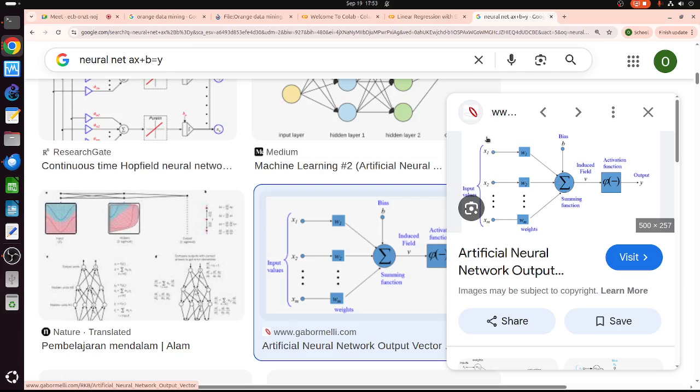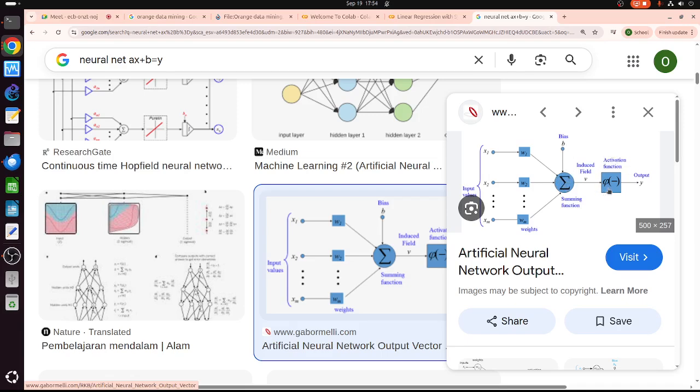So basically, this is X, this is W. W times X goes to the neuron, and we have bias here. This is B. So the equation is x1 w1 plus x2 w2 plus x3 w3, and so on, all summed, and we have the bias b also summed with the rest of it.